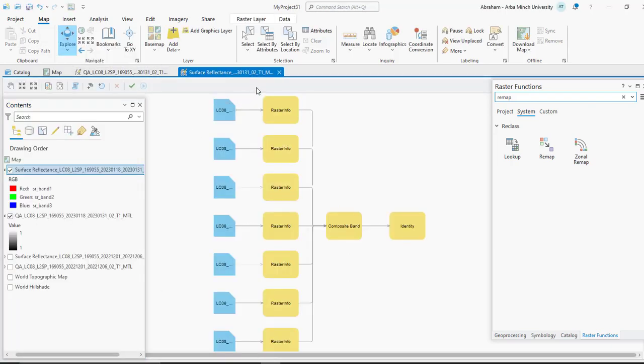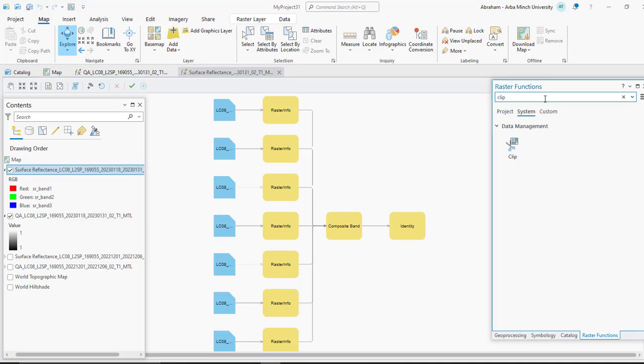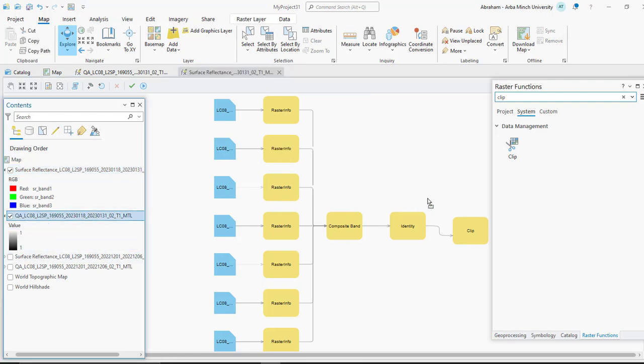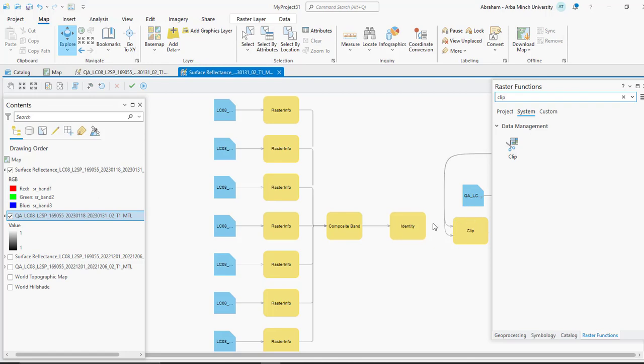Here also add the clip function, connect these two, again take this quality assurance band and connect these two. Then run this one also.